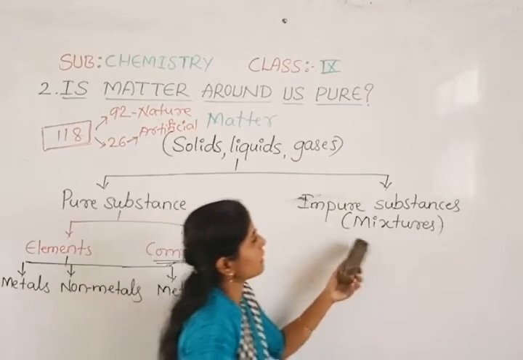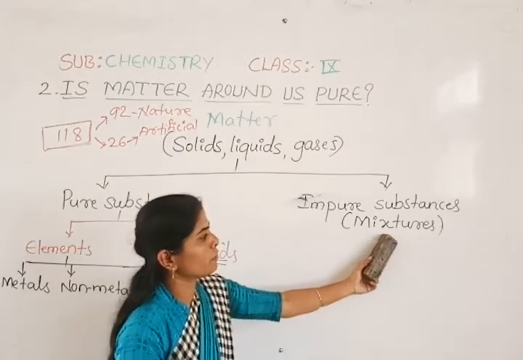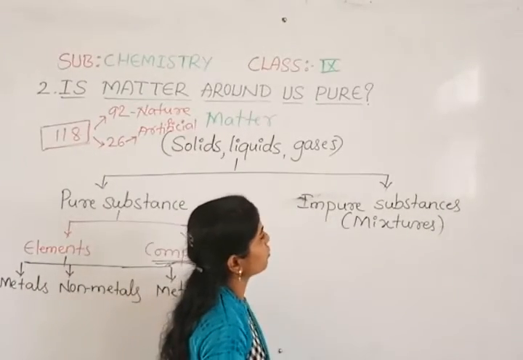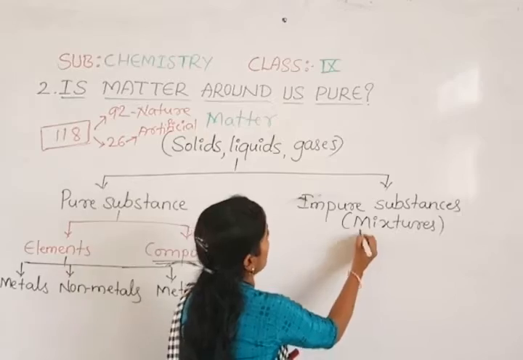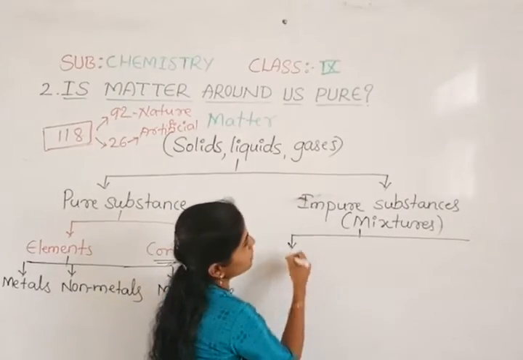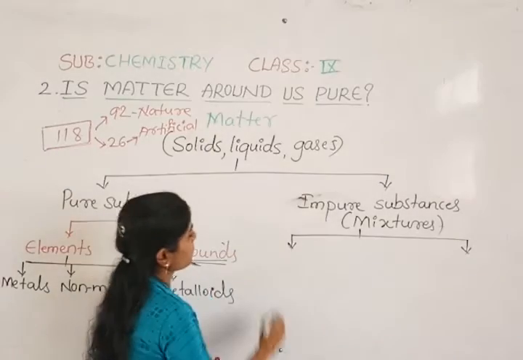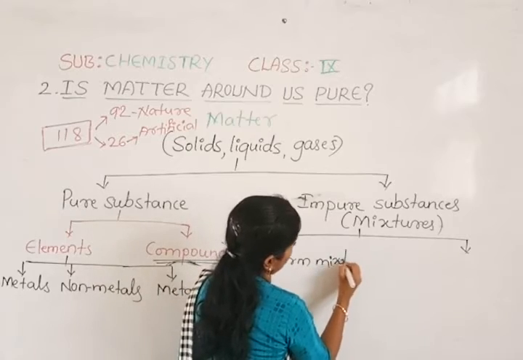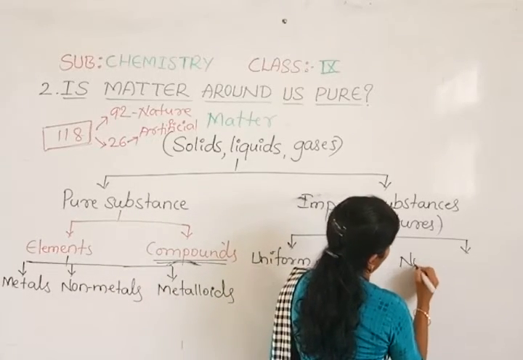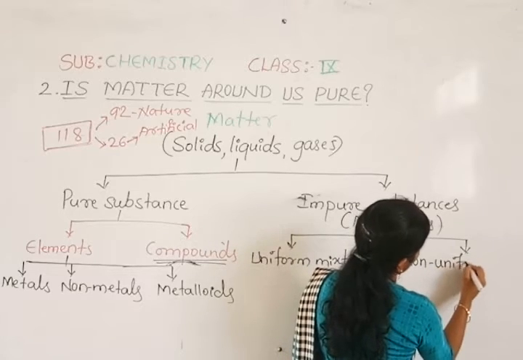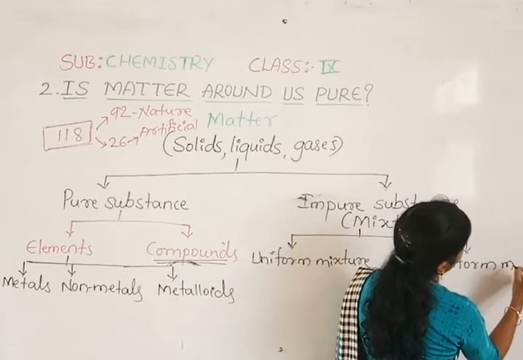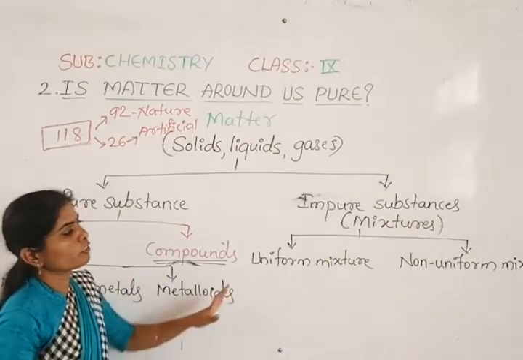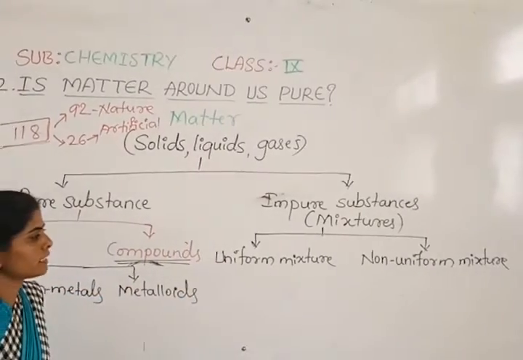And the second one is the impure substances, for which we have one more name: mixtures. Mixtures are classified into two types: uniform mixture and non-uniform mixture. Okay, uniform and non-uniform mixtures or substances.